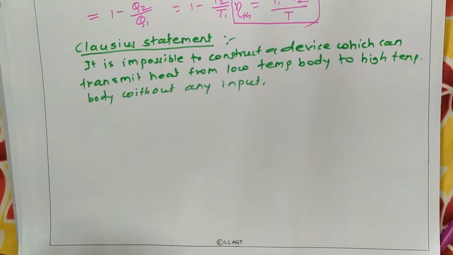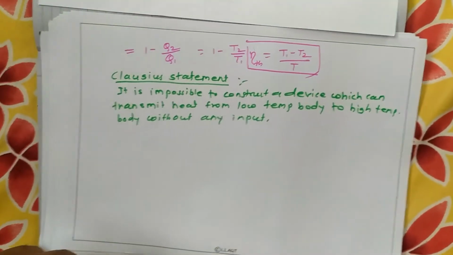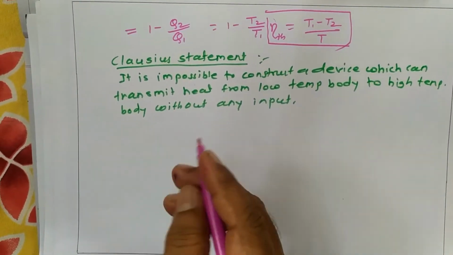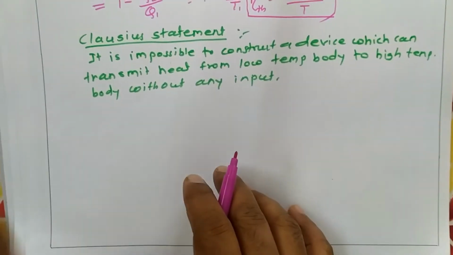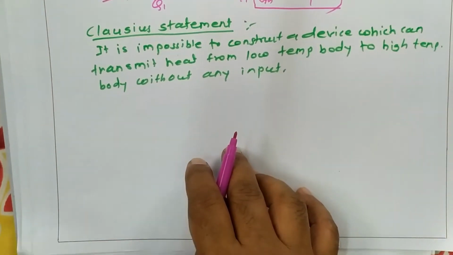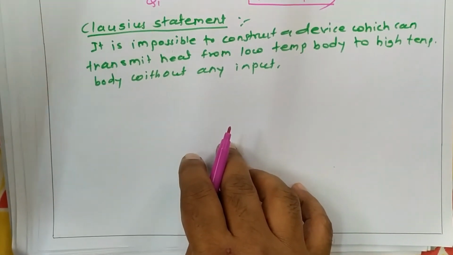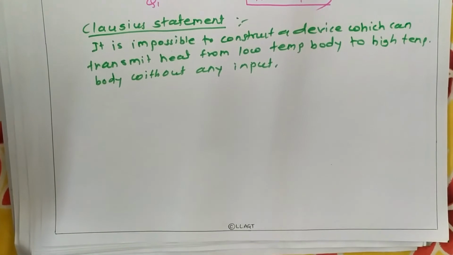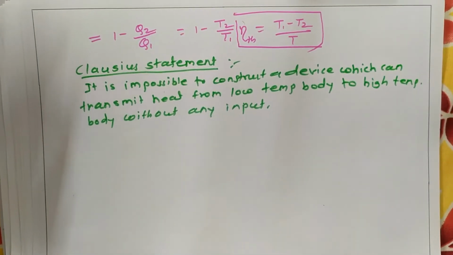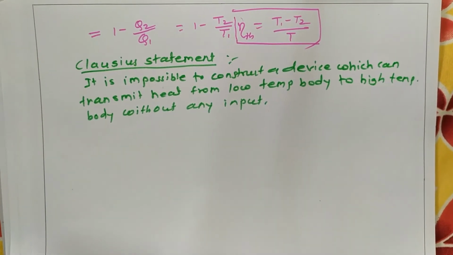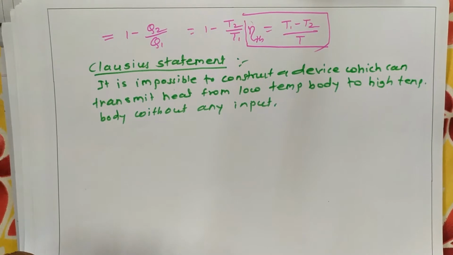It means that for heat transfer, a temperature difference is required, and heat always flows from a high temperature body to a low temperature body. So according to this statement, we cannot transmit heat from a low temperature body to a higher temperature body without any input work. In a refrigerator, heat is transferred from a low temperature body to a higher temperature body, and we supply input work as compressor work. So this statement is applicable for the refrigerator system.